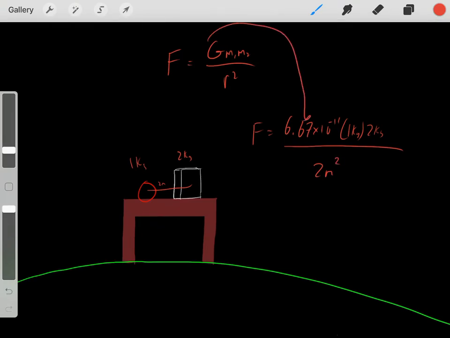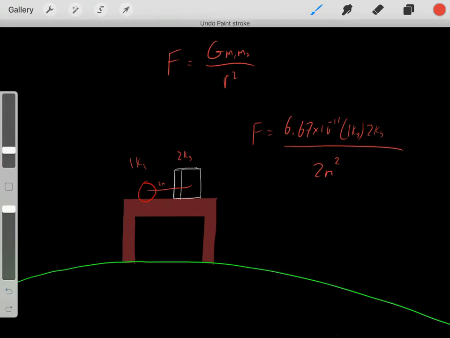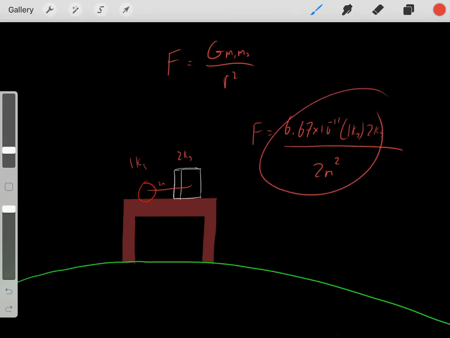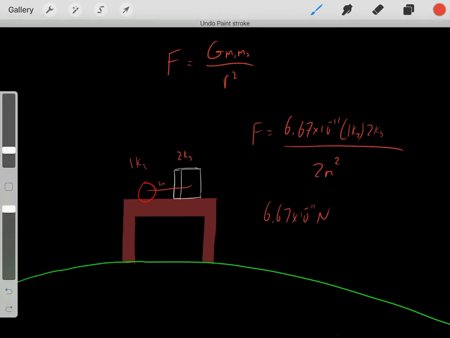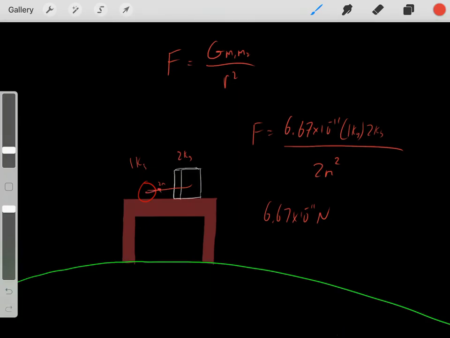Again, G is just a constant, this is the M of one of the objects, and this is the M of the second object. If we plug this into the formula, it would give us the force in newtons that they would feel. We see these terms would cancel, and we would essentially get a force of 6.67 times 10 to the negative 11 newtons, which is a very weak force. So that's why they aren't moving, they aren't accelerating, because they're feeling such a weak attractive force.